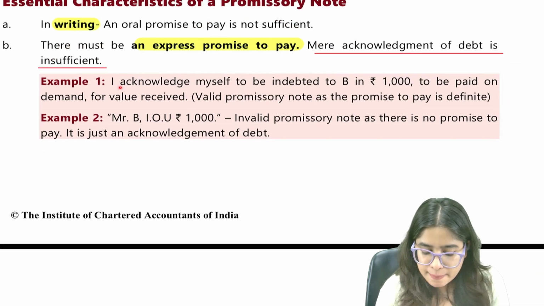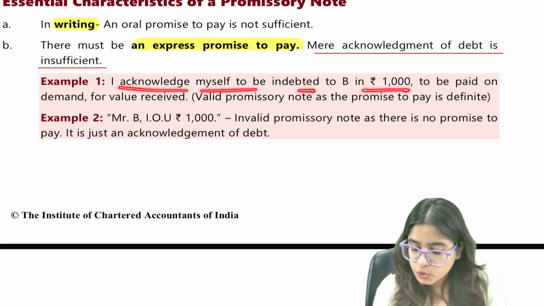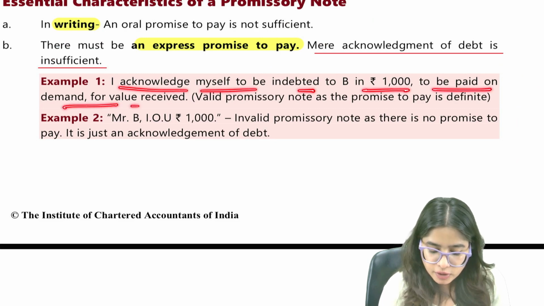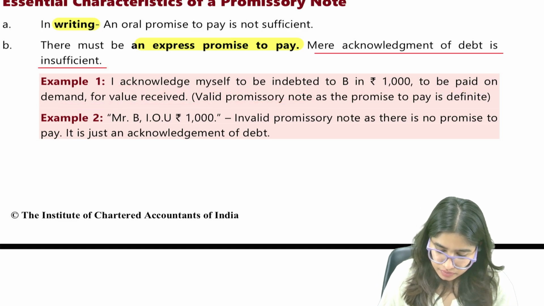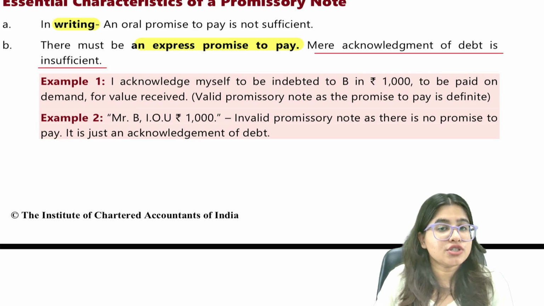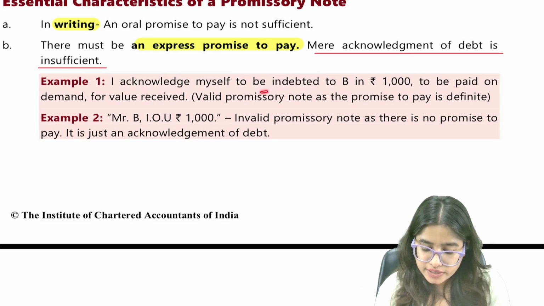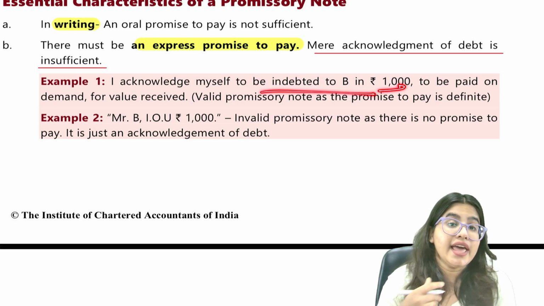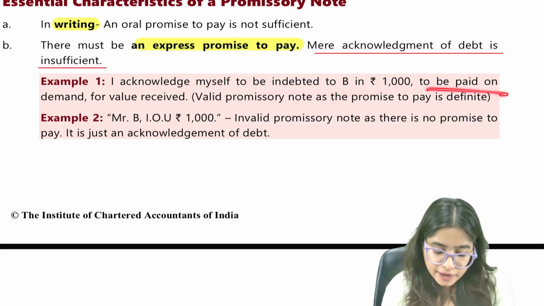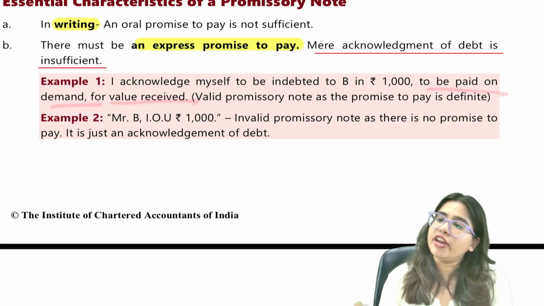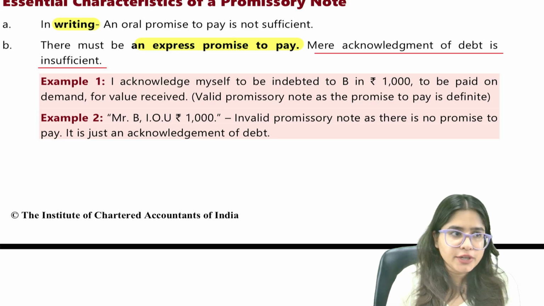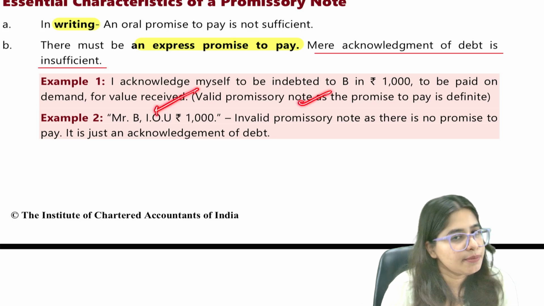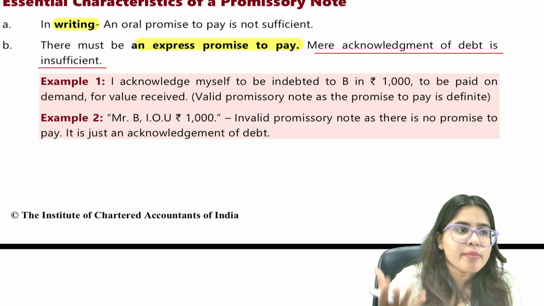For example, "I acknowledge myself to be indebted to Mr. B rupees 1,000 to be paid on demand, value received." So guys, here first of all you acknowledge that yeah, I have to pay you rupees 1,000, and then we made a promise that it will be paid on demand. On demand means whenever you come and ask me, I'll pay you. So here we are making a promise that it will be paid to you whenever you make the demand. So this is a valid promissory note because you are making a promise to pay.